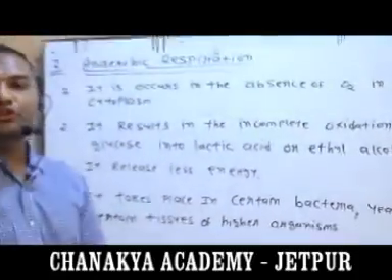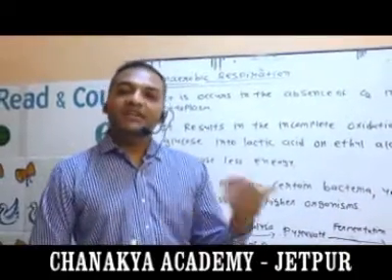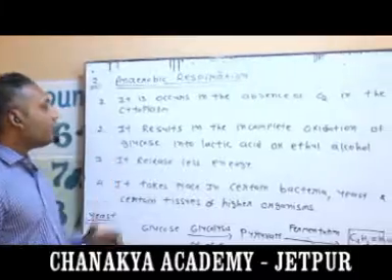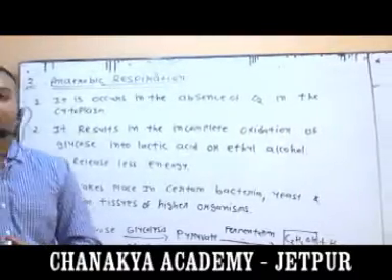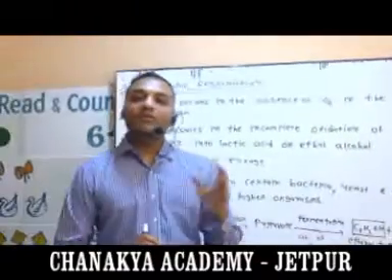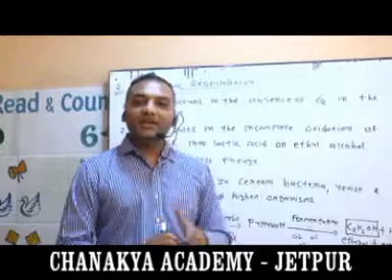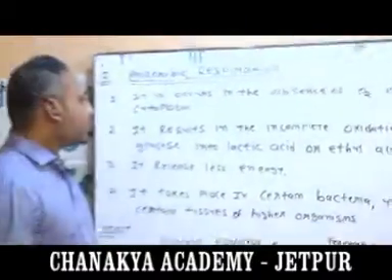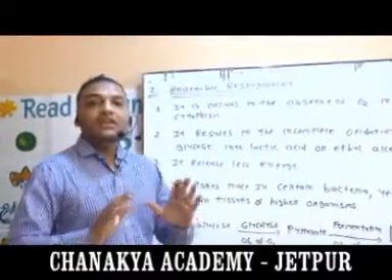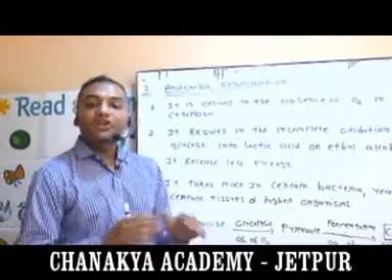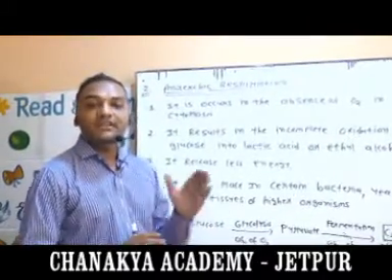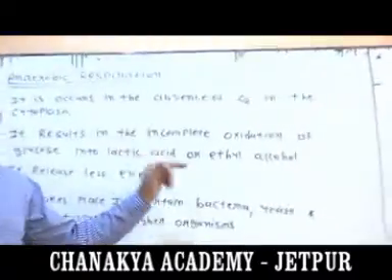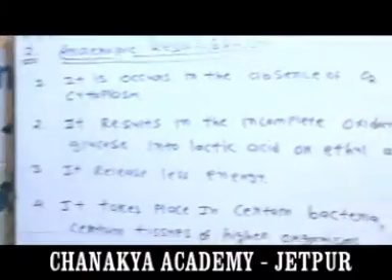While we take food, it is digested incompletely, so it is converted into glucose, and that glucose is converted into lactic acid, not carbon dioxide and water as we see in aerobic respiration. In anaerobic respiration, glucose is not completely broken down into carbon dioxide and water. It is incompletely converted into lactic acid, or ethyl alcohol.